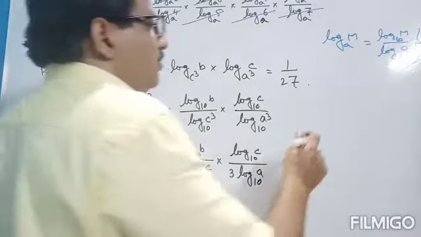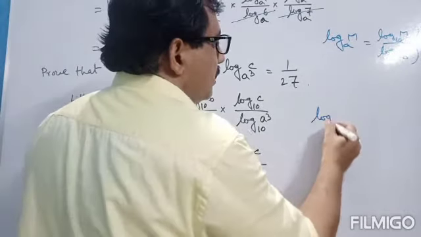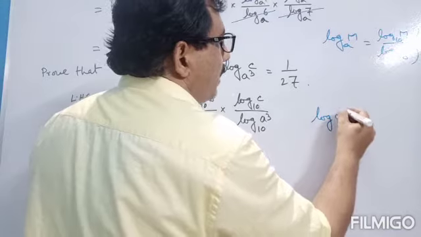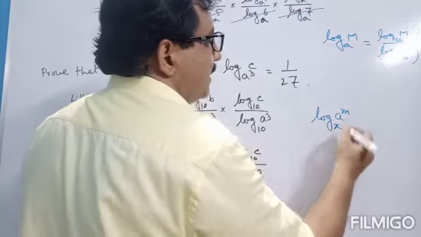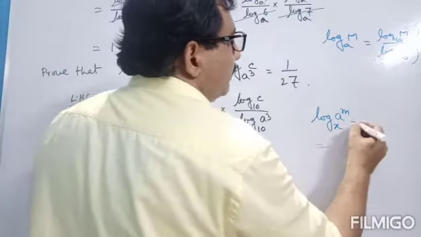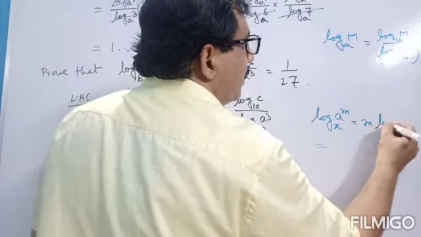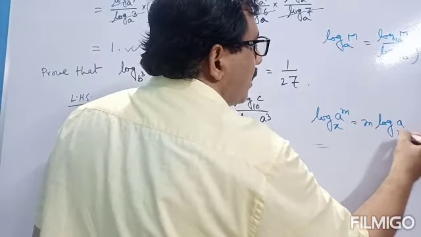Again, formula number 3: log a to the power m to the base x is equal to m times log a to the base x.